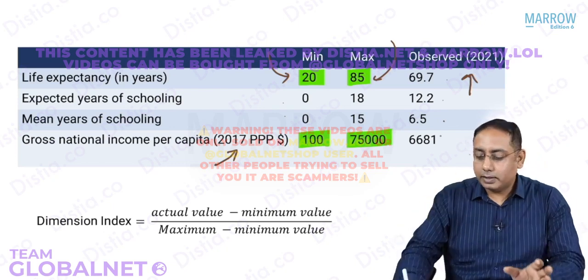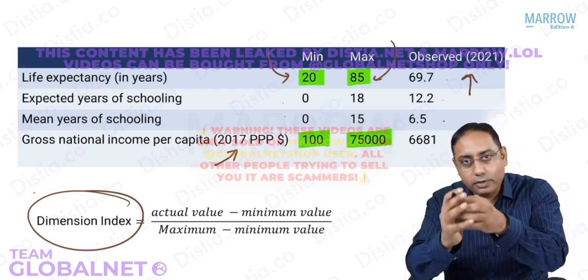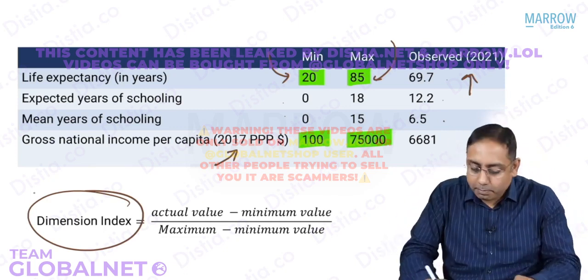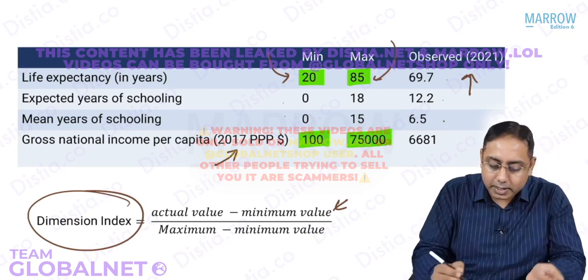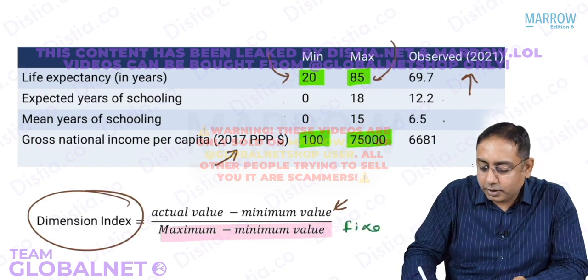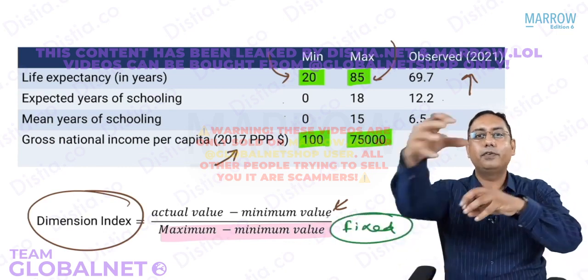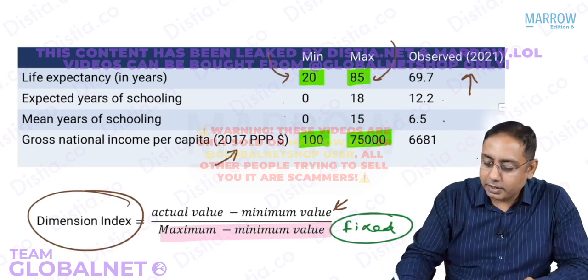So we calculate the dimension index. How do you calculate the dimension index now? It is the actual value of that country minus the minimum value, divided by the maximum minus minimum. The maximum minus minimum is always a fixed value, so the denominator is fixed. What is changing for every country is the numerator. And therefore, you can calculate the dimension index.